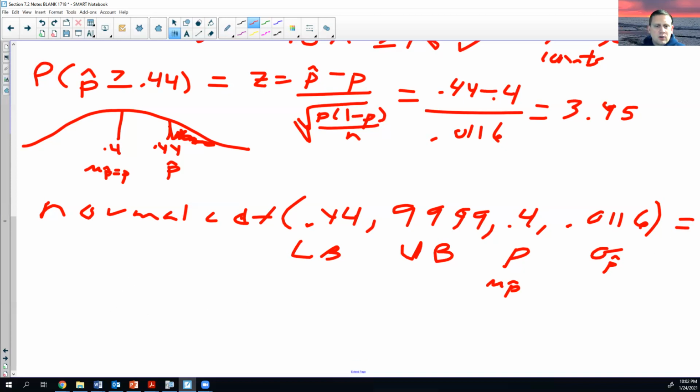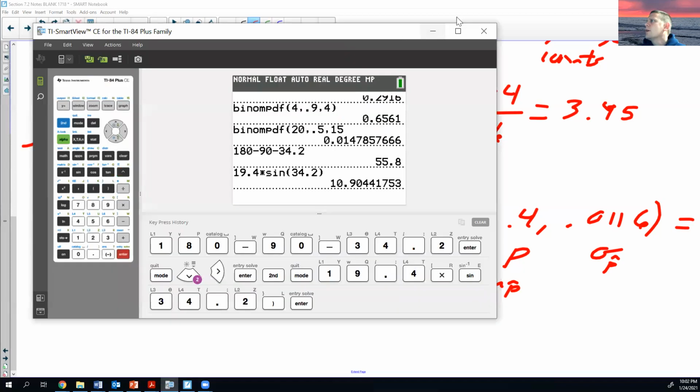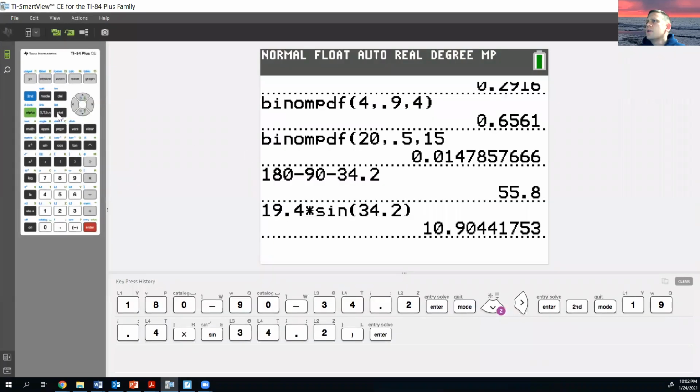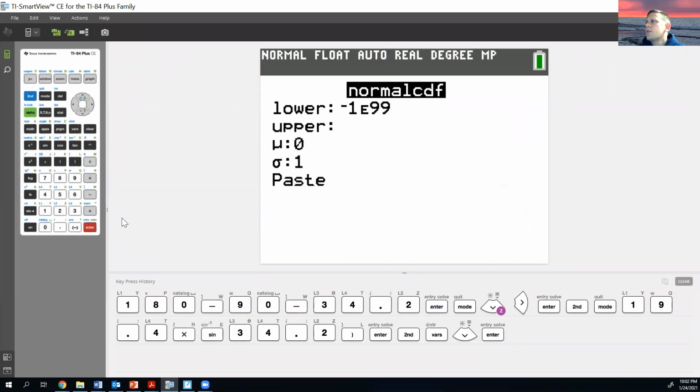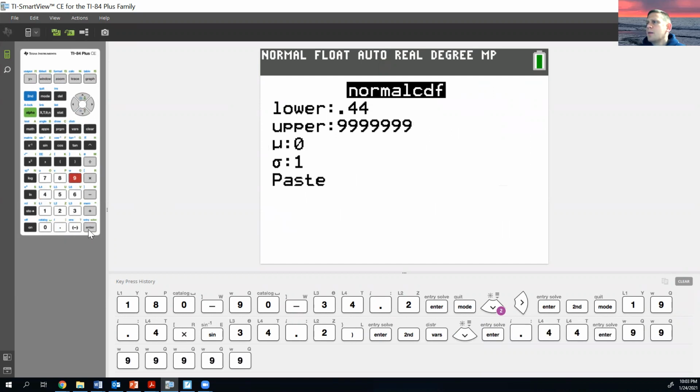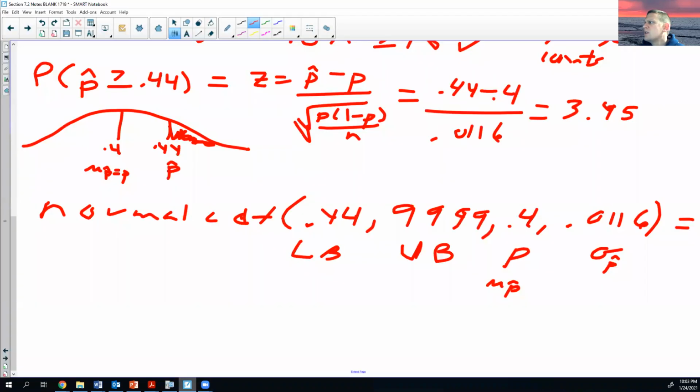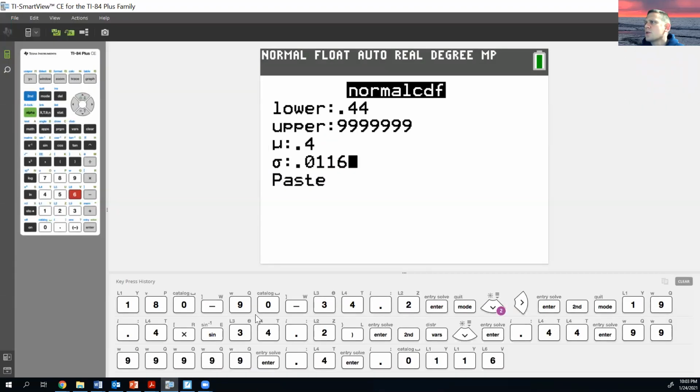So let's go to our calculator here. Let me bring that over here. We're going to do second distribution, normal CDF. We're going to have a lower bound of 0.44. We're going to have an upper bound of something big. Doesn't matter how big. Our mean is 0.4. Our standard deviation is 0.0116. Right? 0.0116. Yeah, I just want to make sure.